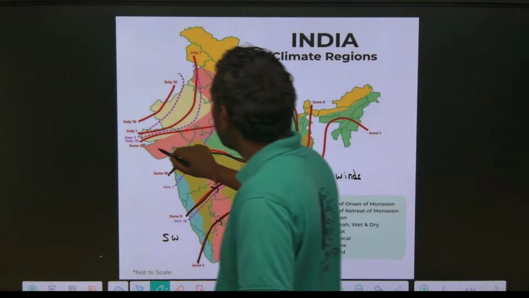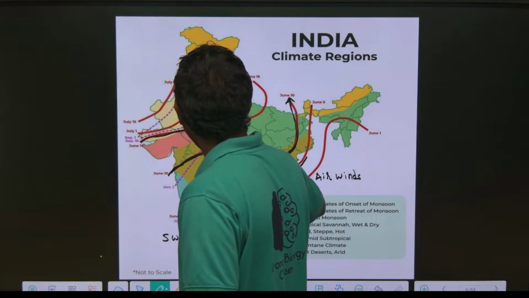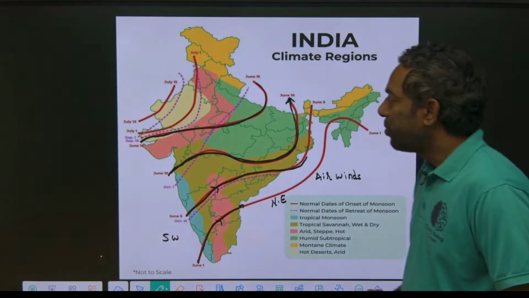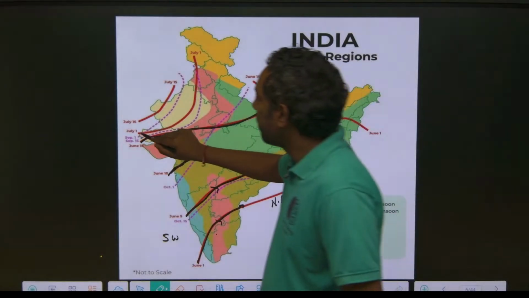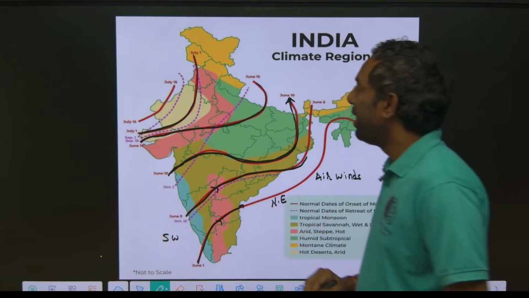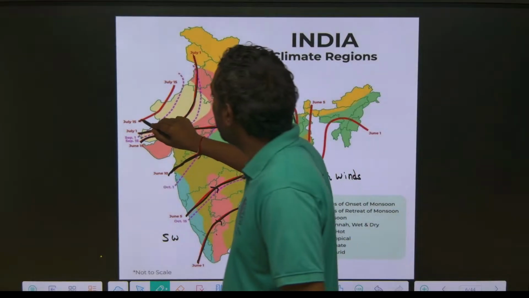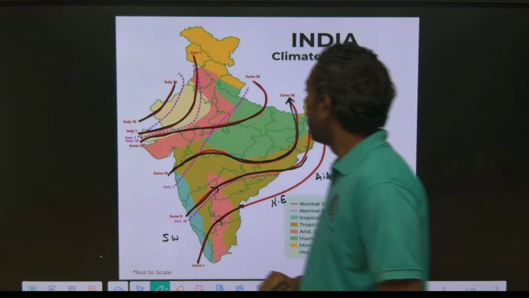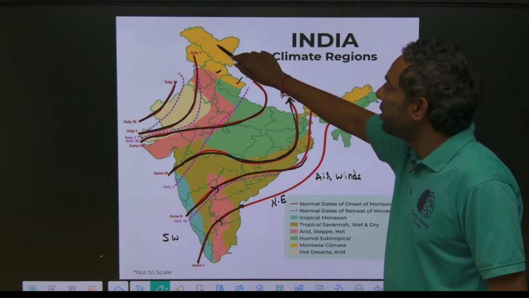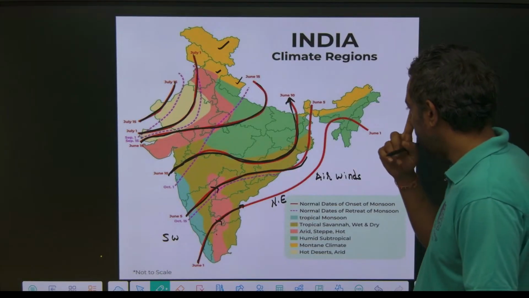And 15th June it starts at Gujarat. On July 1st, Gujarat, Punjab, Delhi, Haryana, that is the area. And by 15th July it covers only Gujarat. Uttarakhand, Himachal Pradesh, Jammu Kashmir, Uttarakhand and Himachal Pradesh it did not touch, right?